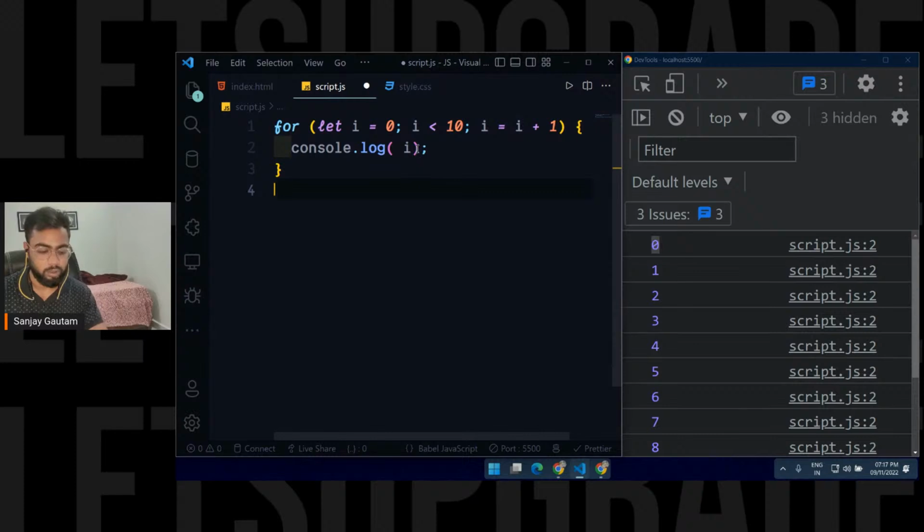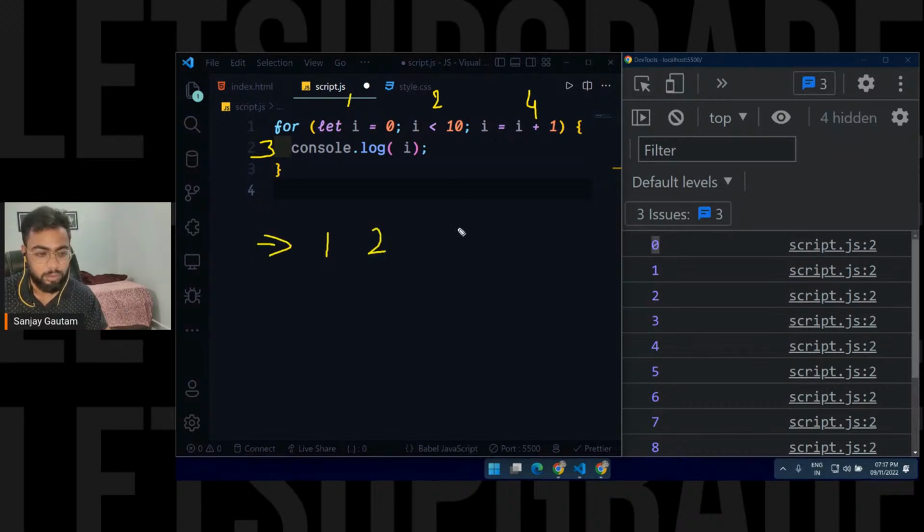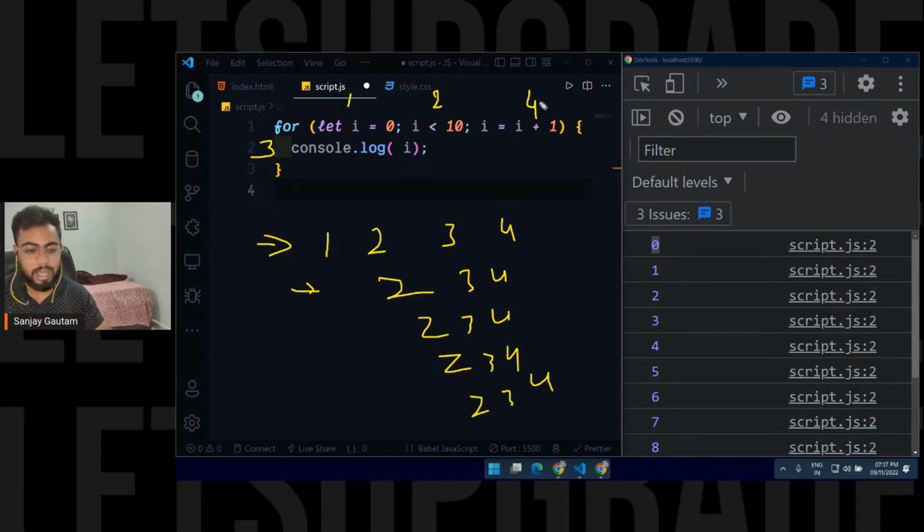Let me draw some parts. So this is 1, 2, 3, 4. The first iteration starts with 1, 2, 3 and 4, and afterwards it is just going to repeat the steps 2, 3, 4, 2, 3, 4, 2, 3, 4 until and unless it gets a false value. It is going to repeat 2, 3, 4 again and again.